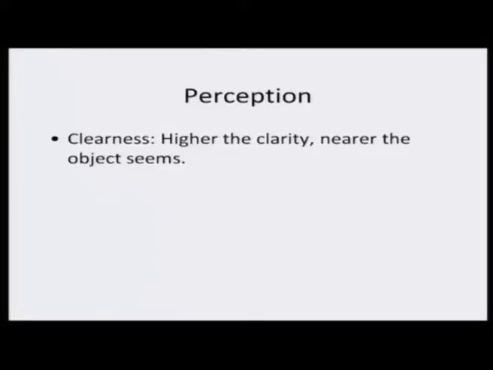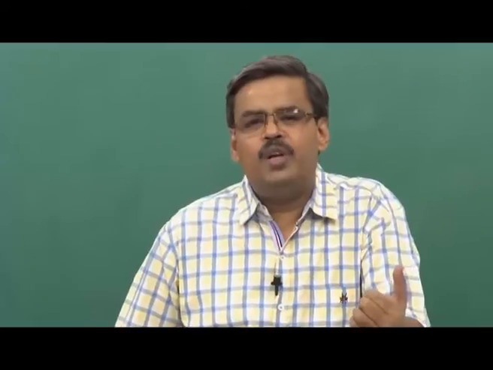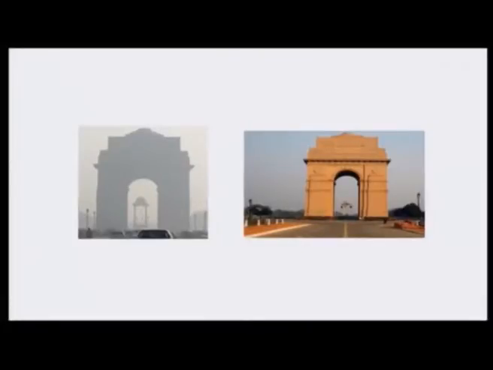If you are looking at an external environment, the clearer things are, the more you tend to realize that those things are near to you. Things which are very far off from you will compromise on the degree of clarity. Look at this very image and compare both of them. In the first case you see the structure with much more clarity, and you can sense that the structure is much nearer to you.